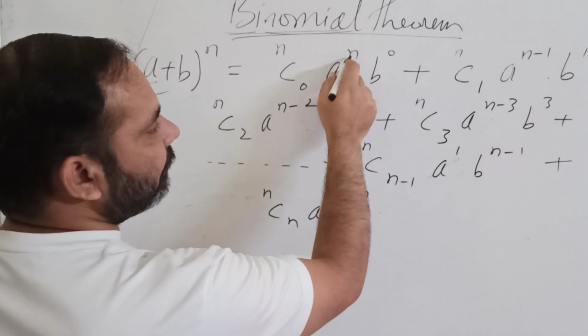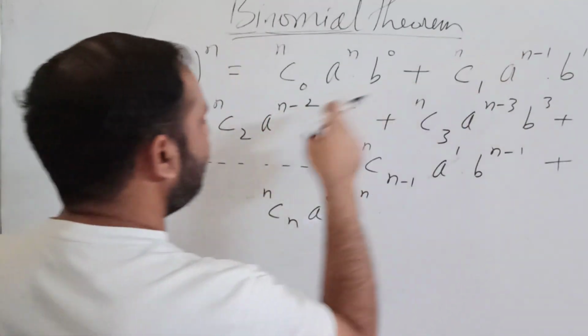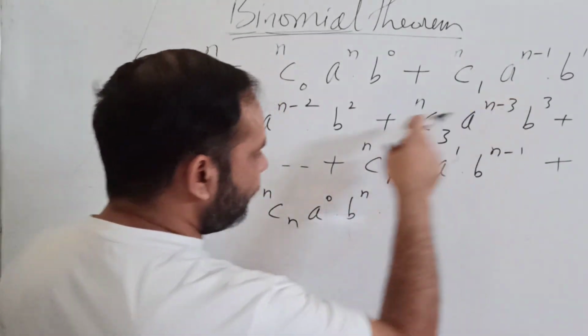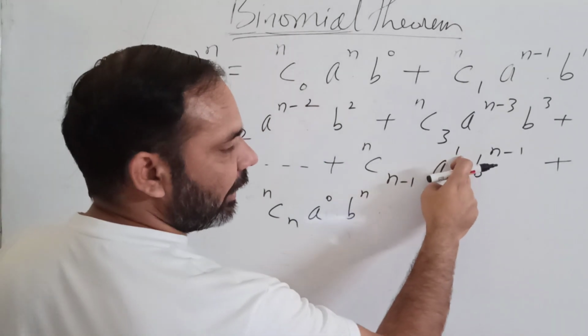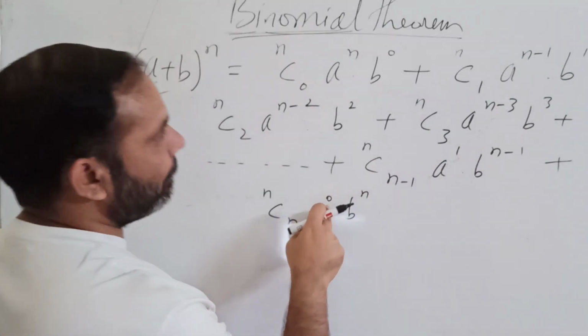So a raised to the power n, next a raised to the power n minus 1, one decreased, then n minus 2, one decreased from here, then n minus 3, and similarly the second last term will have a raised to the power 1 and the last term will have a raised to the power 0.